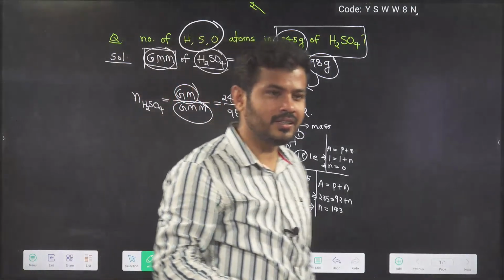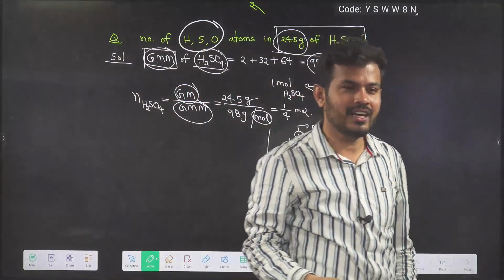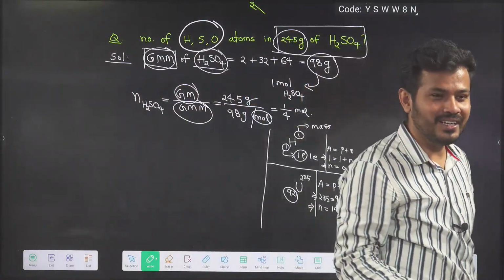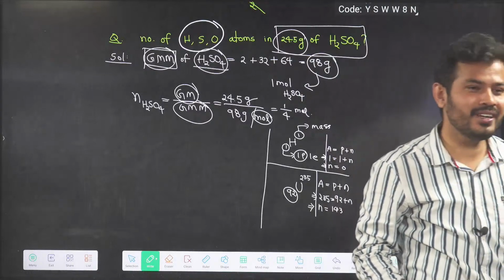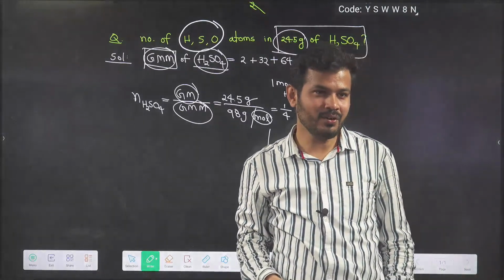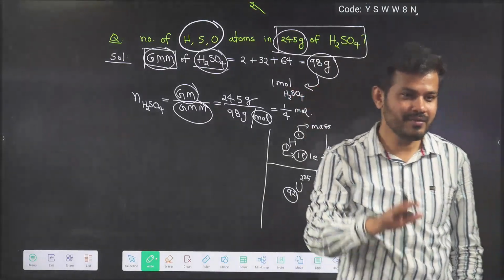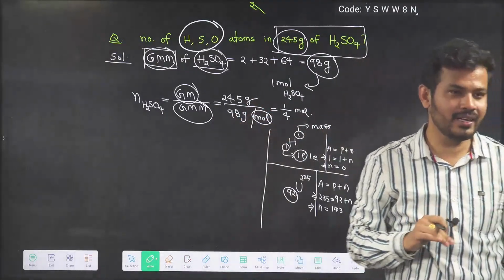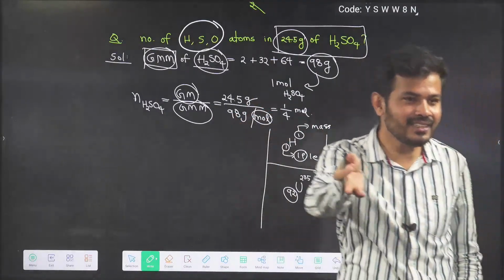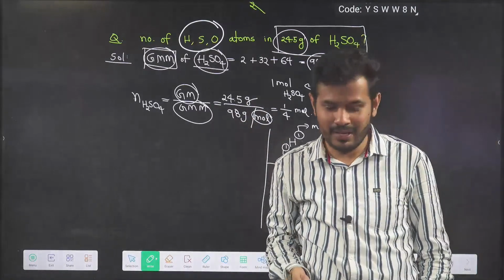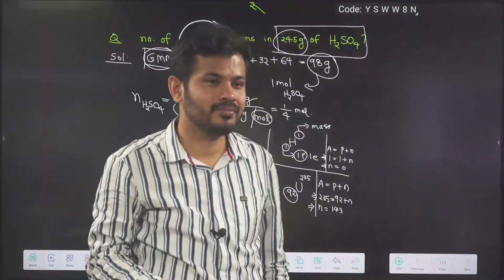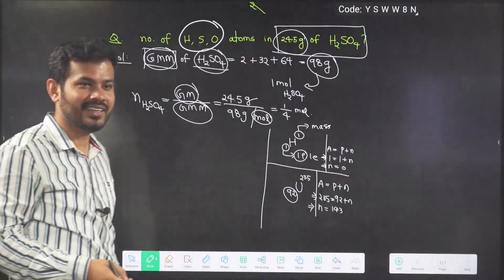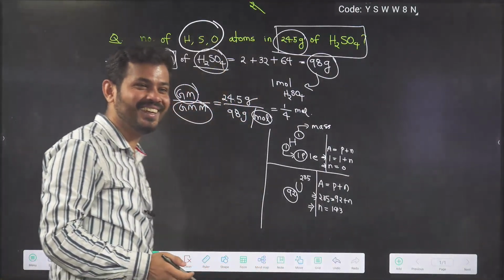Time is not a vector. Is time a scalar or a vector quantity? Time is not a vector quantity. Time is a scalar quantity. You see, if I talk about 5 seconds, 10 seconds, 15 minutes, 1 hour, 1 year, we are telling the magnitude. But in which direction the time is moving, we are not going to discuss, right?